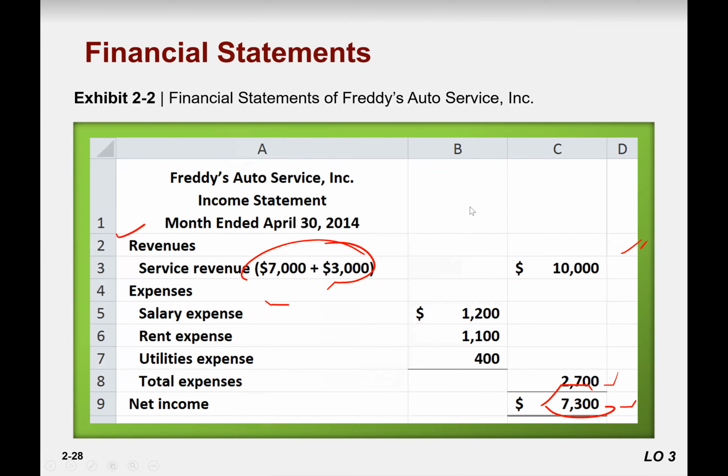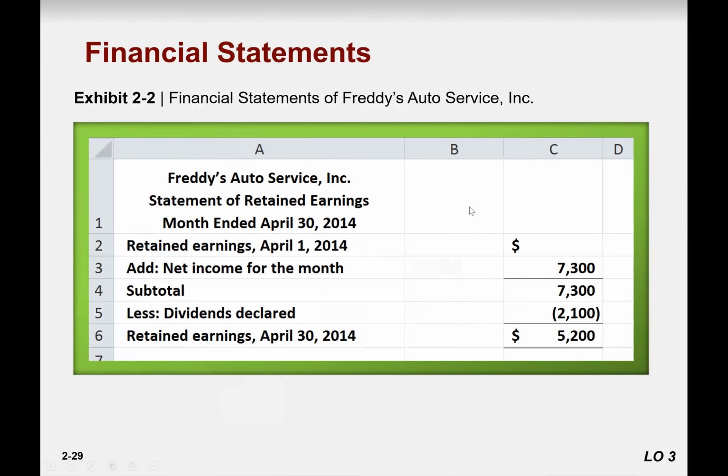Now the next logical statement is the retained earnings statement. So retained earnings at the beginning of the year, we don't have the data, so you just make an empty space here. Add net income 3,700. Dividend we paid, yes, 2,100. So retained earnings at the end is 5,200. That will go to the retained earnings balance of the balance sheet.